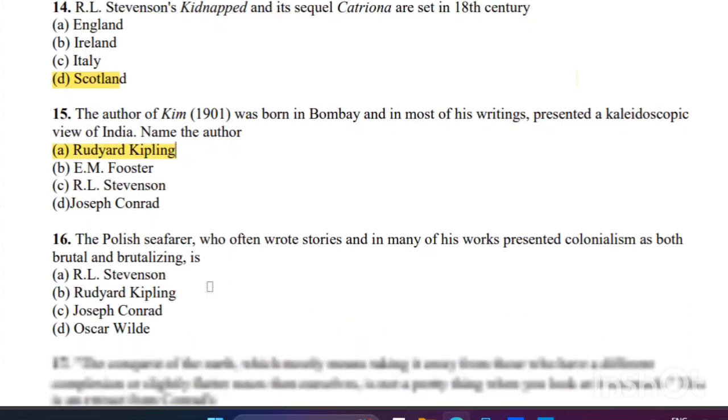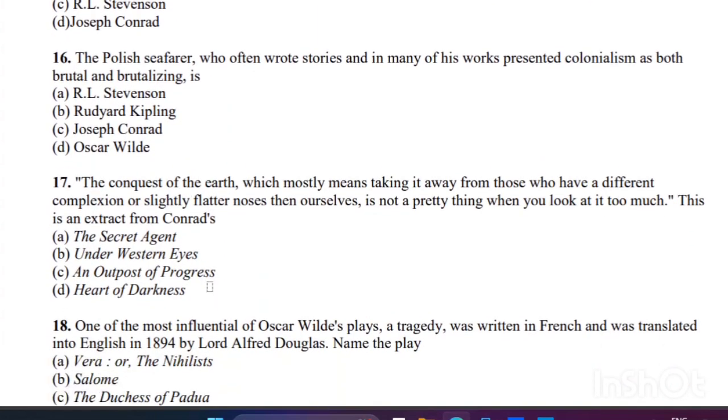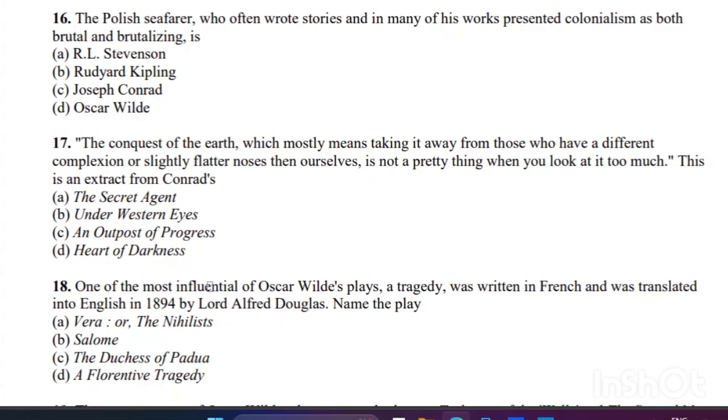And next, question number 16: the Polish seafarer who often wrote stories and in many of his works presented colonialism as both brutal and brutalizing is? The right answer is C, Joseph Conrad, the Polish seafarer. Joseph Conrad is the right answer.